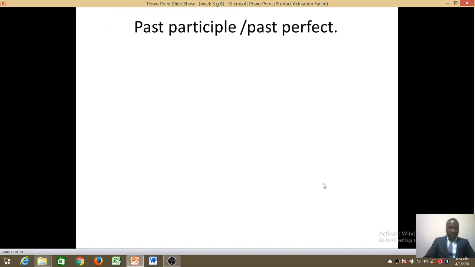Now, remember, we were looking at present perfect continuous. We use for and since. And what we said is that we use since to state the exact time that thing started happening. The exact time.